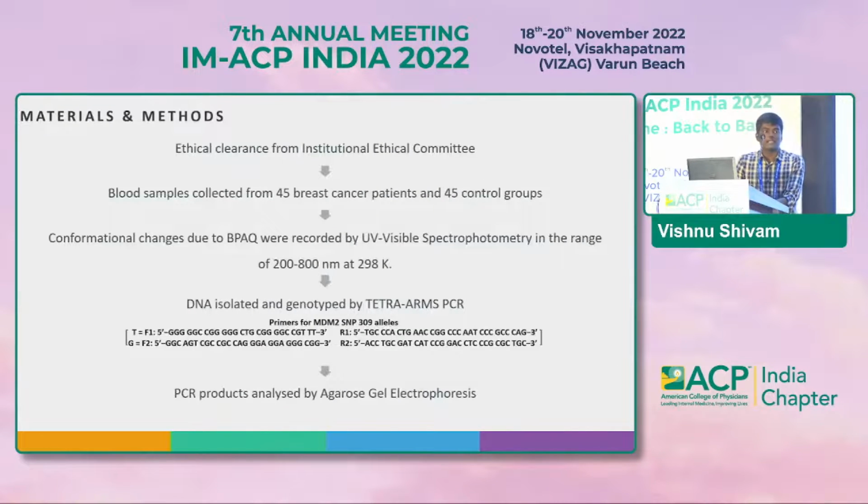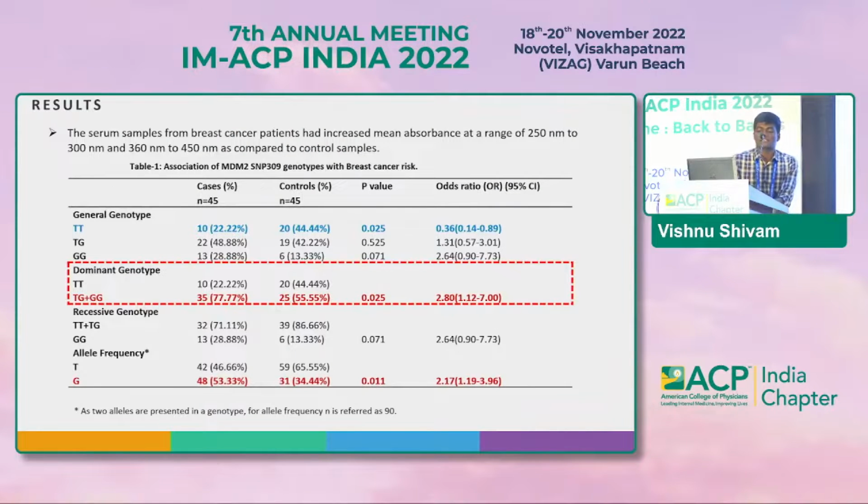After ethical clearance from the Institutional Ethical Committee, blood samples were collected from the breast cancer patients and control groups. The conformational changes were measured in the range of 200 to 800 nanometer by using UV-visible spectrophotometry. The DNA was genotyped by tetra-primer ARMS PCR. The primers are shown here, and the PCR products were analyzed by agarose gel electrophoresis. So these are the results in our study.